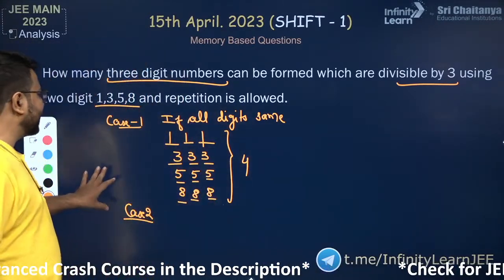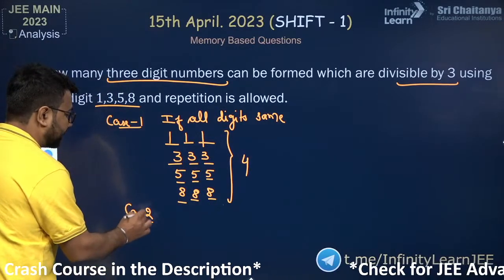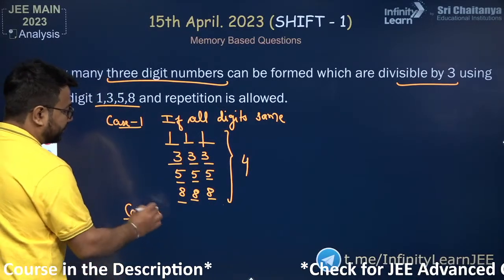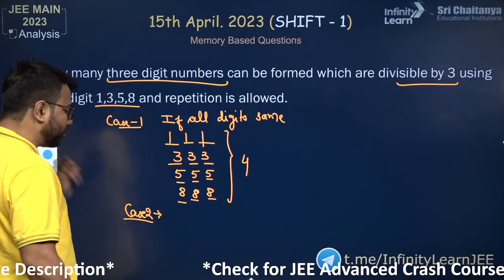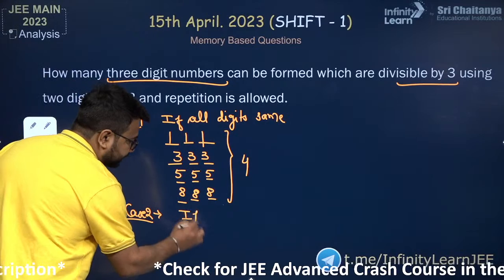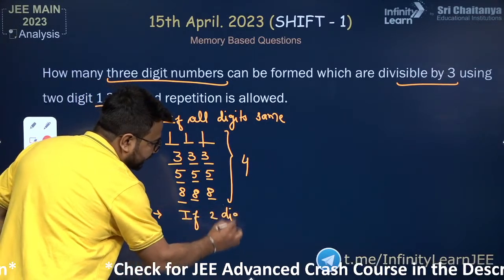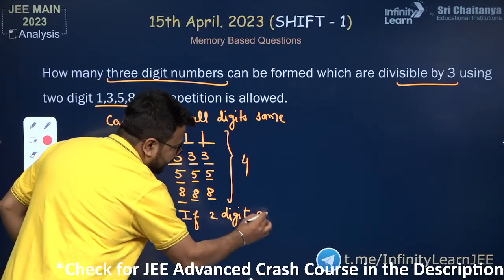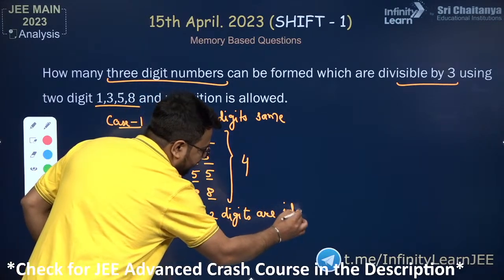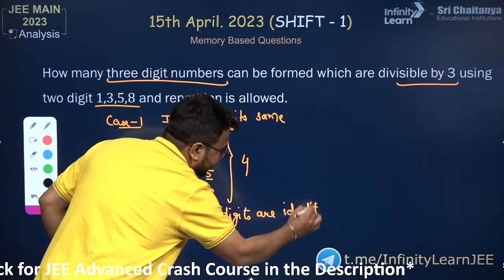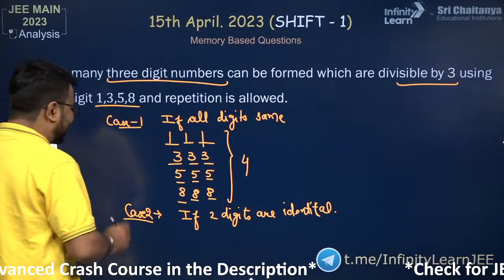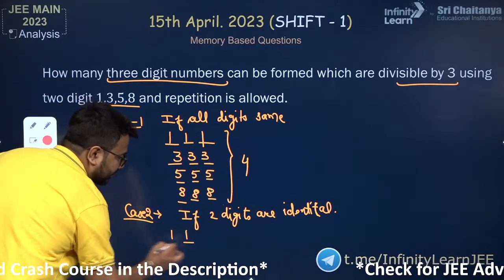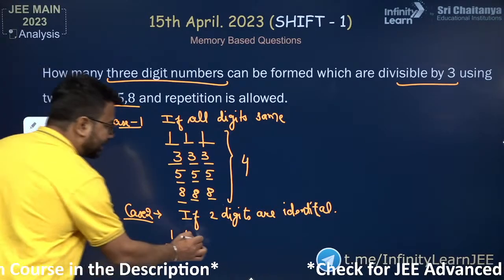If this is clear to you, now let us consider case 2. In case 2, we have 2 digits identical. Can I keep 1 1 and the third digit?